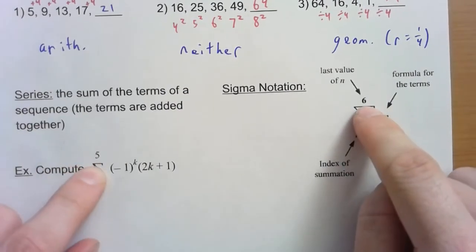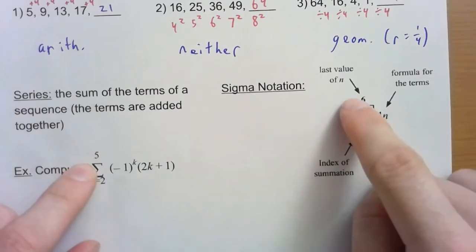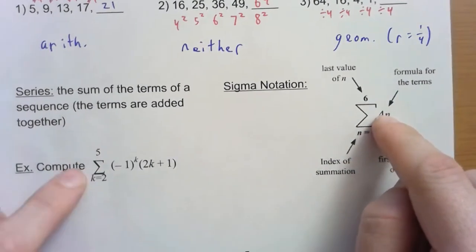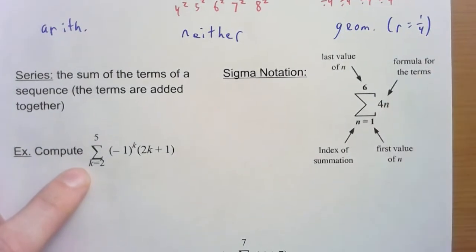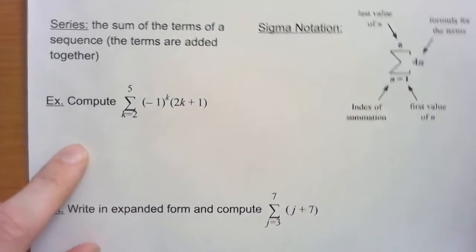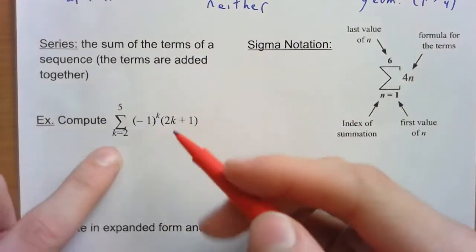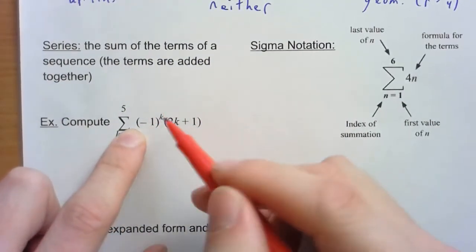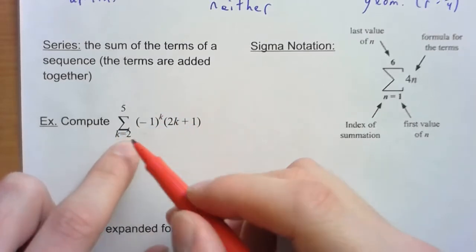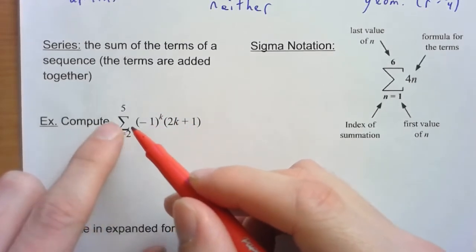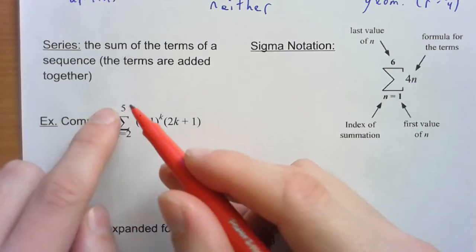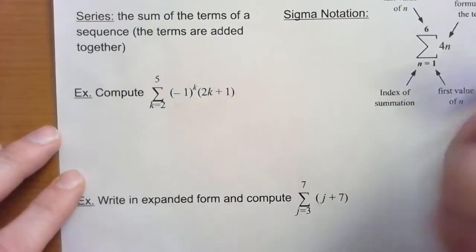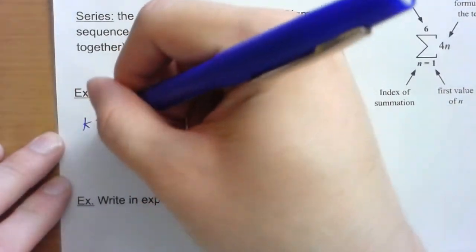It doesn't tell us how many things we're adding up. It doesn't tell us how many terms. It's going to be the last one. It's going to be where we stop. So let me show you how this works here. So this is the formula, and for this sequence, we want to add up the second term, the third term, the fourth term, and then we're going to stop at the fifth term. So we're going to take k equals 2.